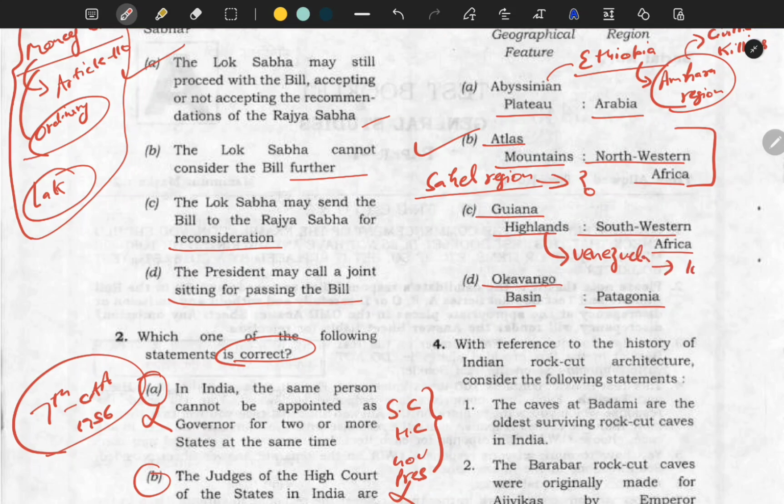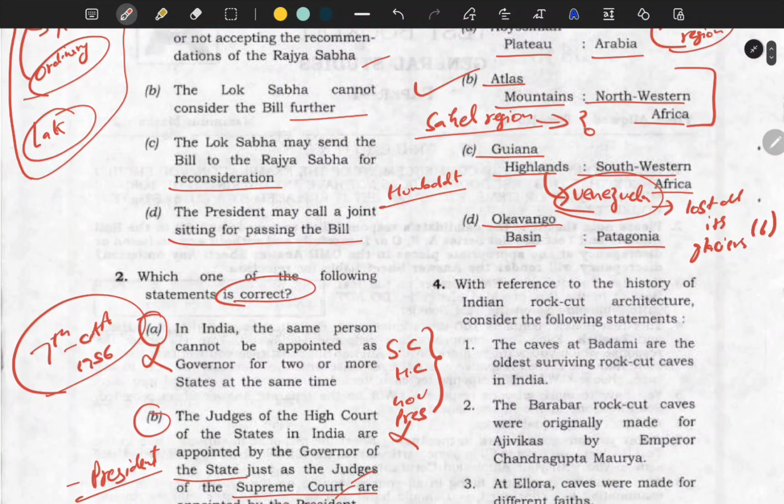Why? Because Venezuela lost all its glaciers. Yes, there were a total of 6 glaciers in Venezuela. Now it has lost them. The last glacier was the Humboldt glacier, which was also lost. So Venezuela is also in news. This is the way you need to analyze the previous year papers, like how current things are also there, which we are already discussing in the previous year papers.